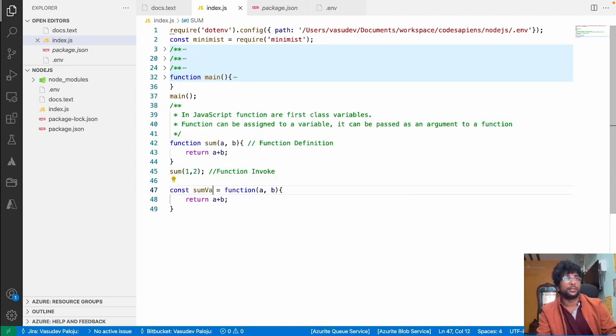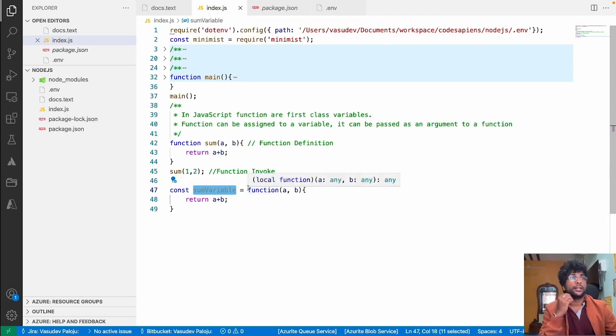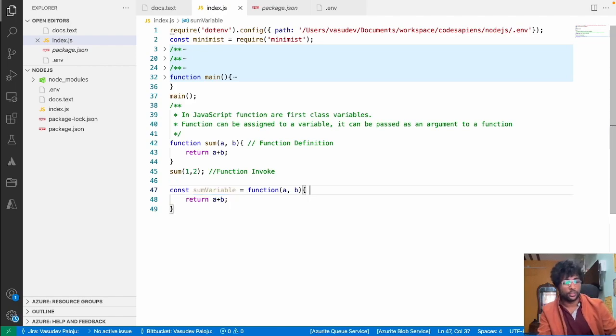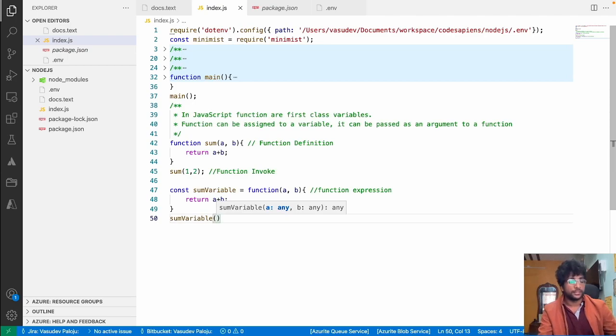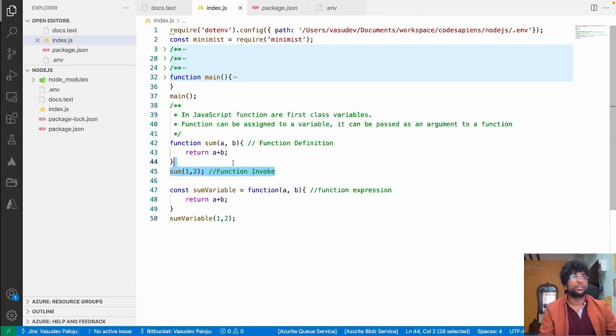Both are the same, but here I am assigning an anonymous function, a function without any name, to a JavaScript variable, and this is called a function expression. Now I can call this function using the variable name and passing arguments 1 comma 2. Both are valid in JavaScript.